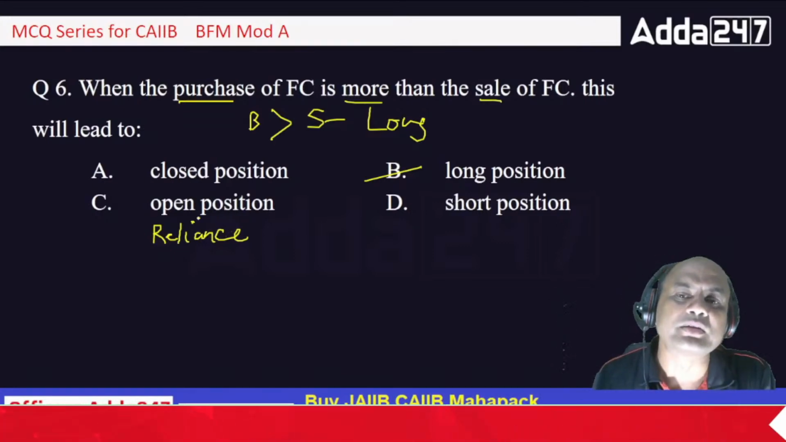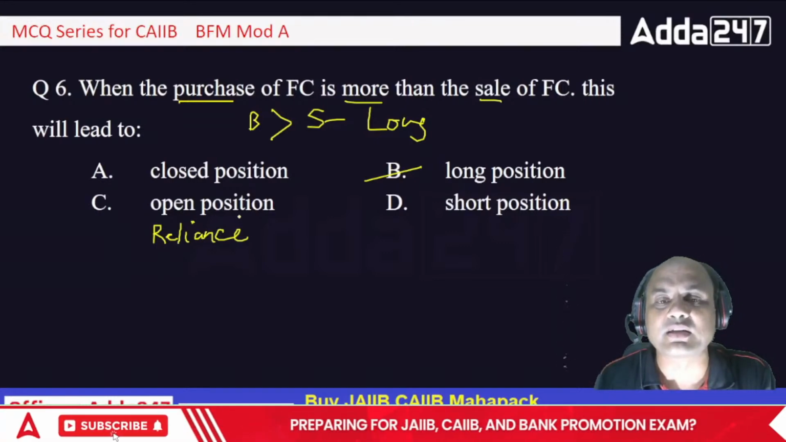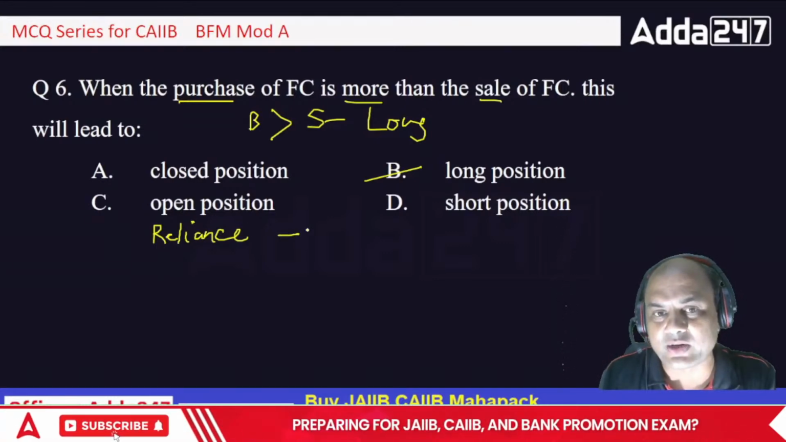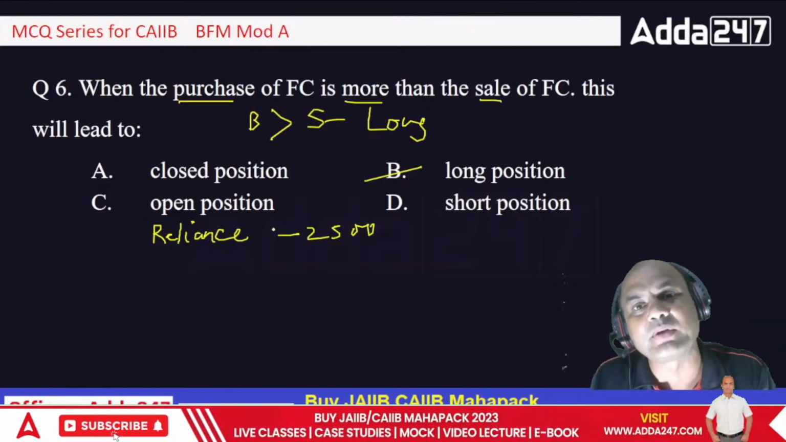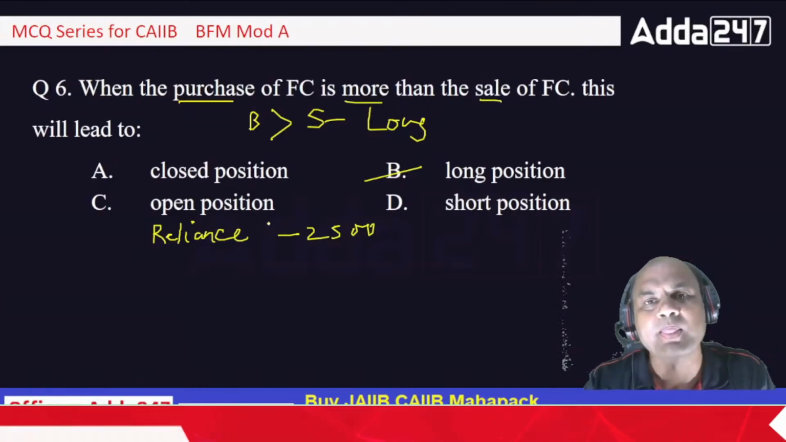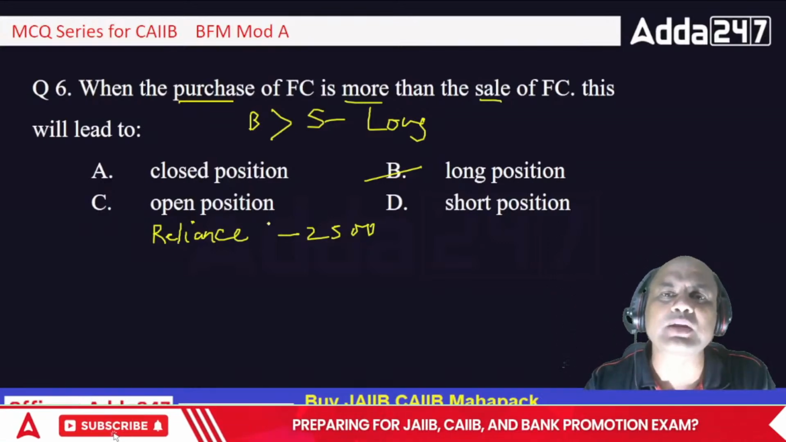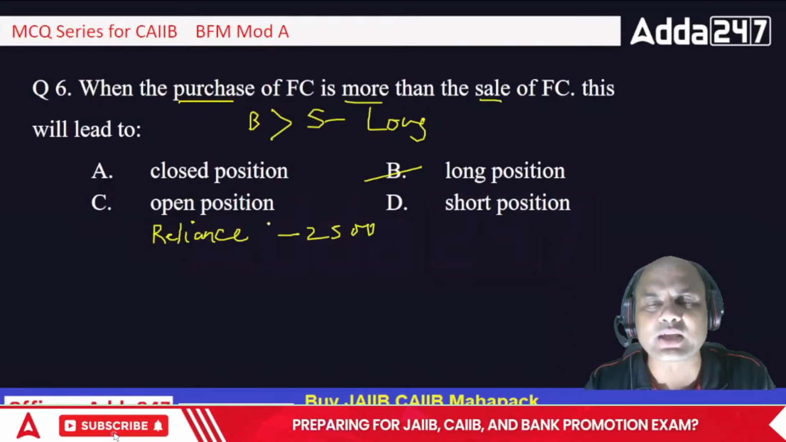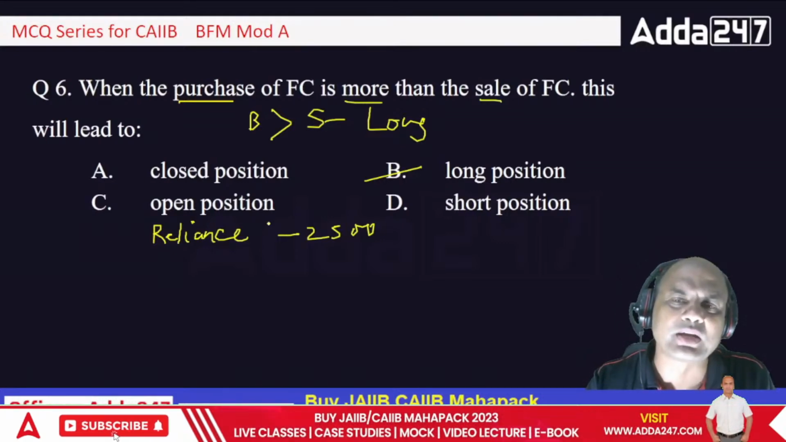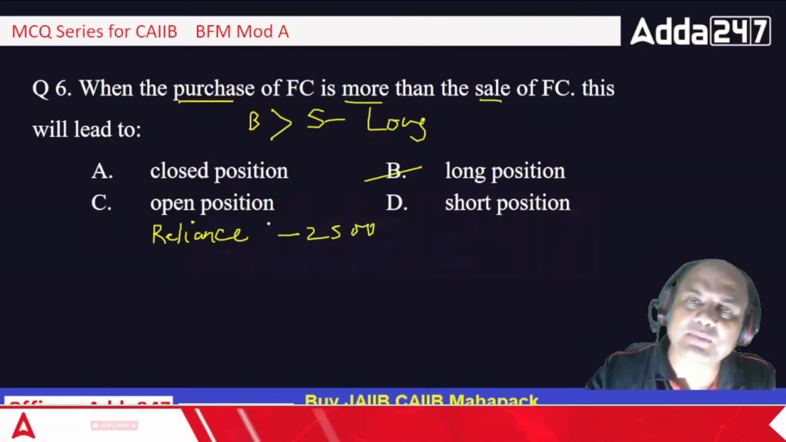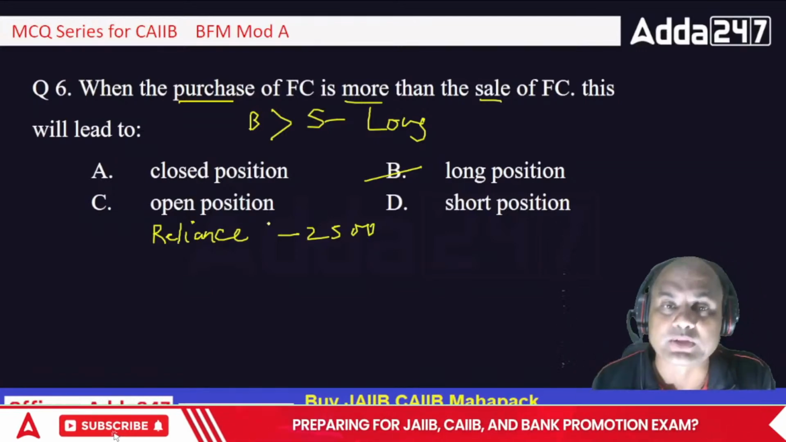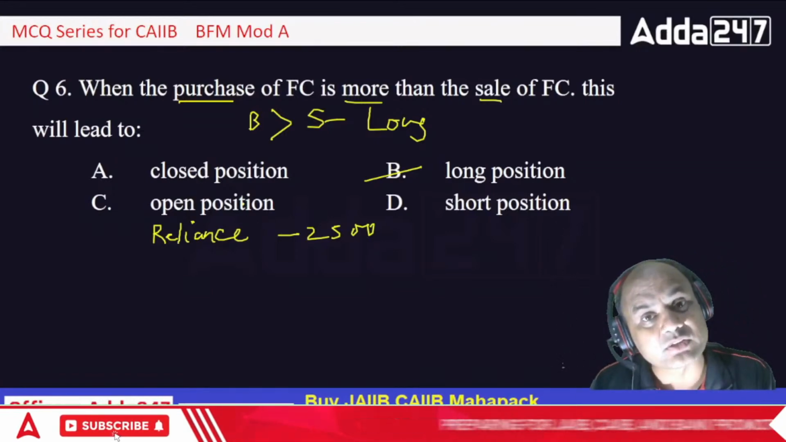Suppose I take this Reliance share and buy it today at 2500 and I keep it at the EOD. EOD means I keep it in my end-of-day position, similar to how we keep cash in the vault. Similarly, I keep this in my portfolio at the end of the day. So when I keep that position at the end of the day, that is always known as a long position. The reverse is also true.